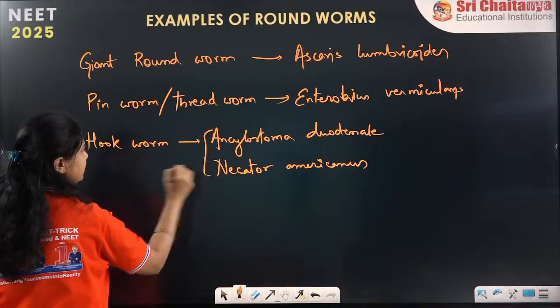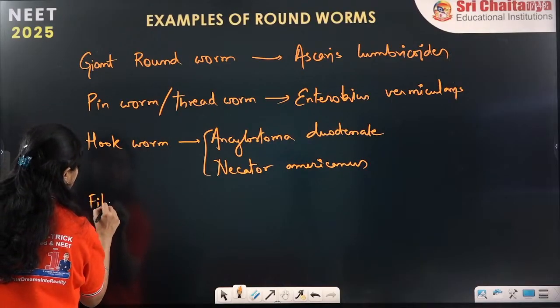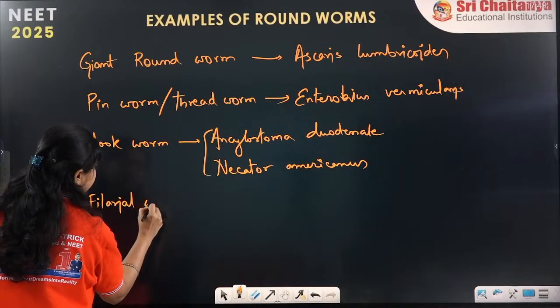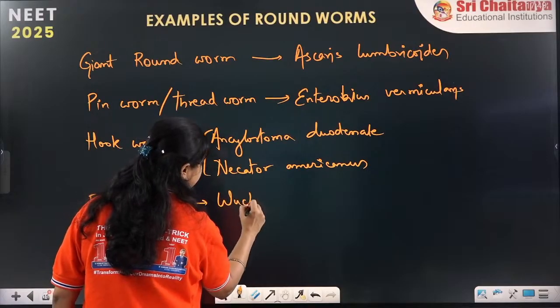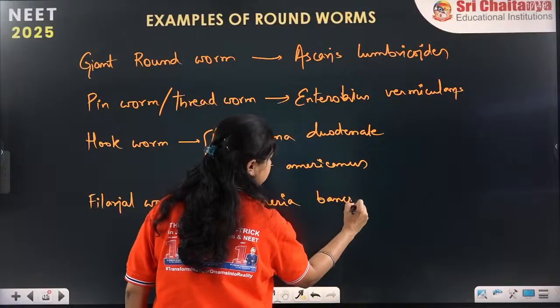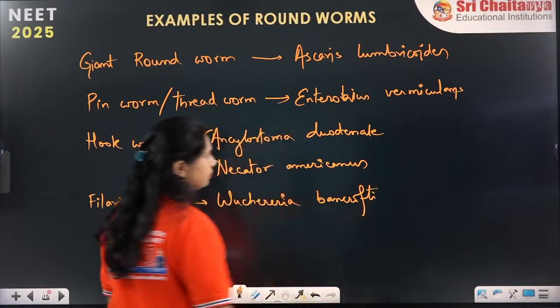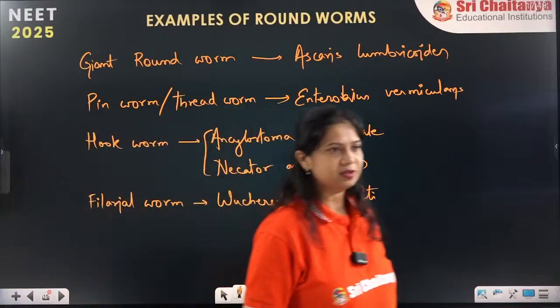The filarial worm is Wuchereria bancrofti. So these are the important species of the roundworms.